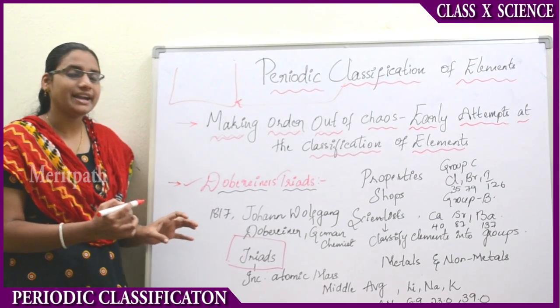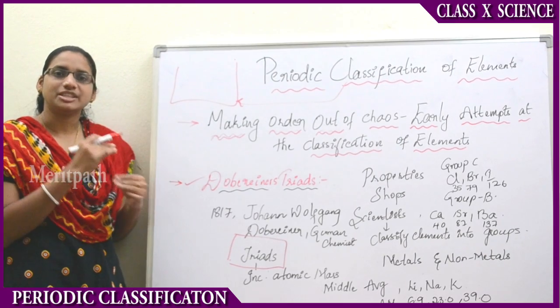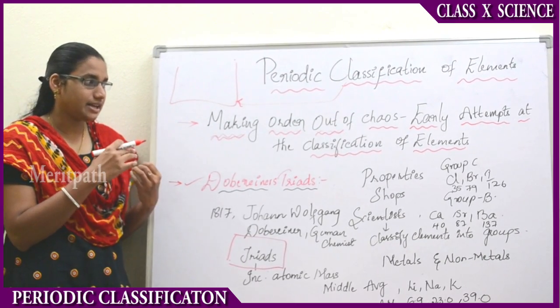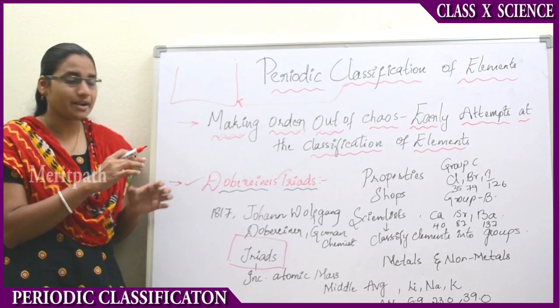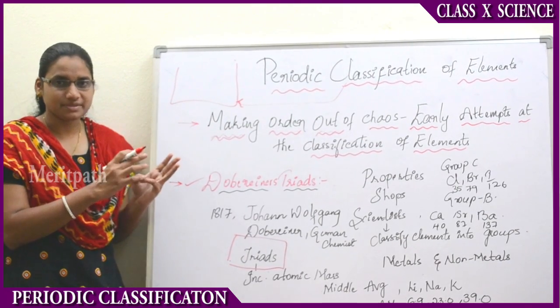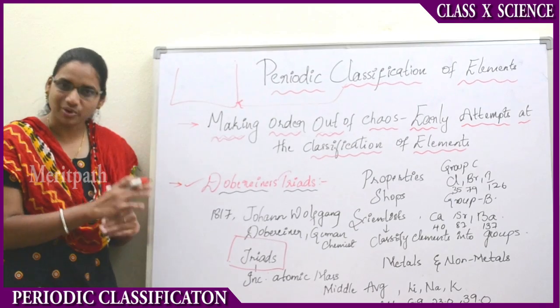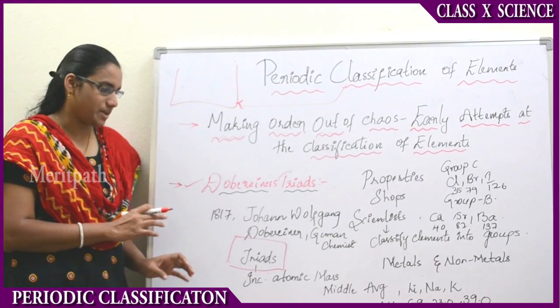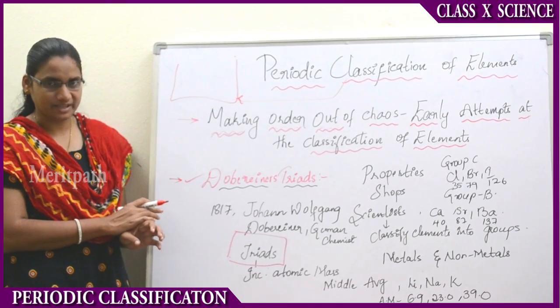He classified three elements into one group, and he discovered three groups: group A, group B and group C, and these three groups are said to be the triads of Döbereiner.